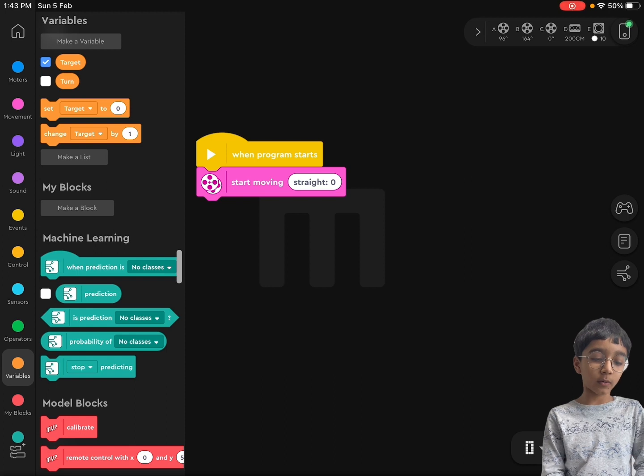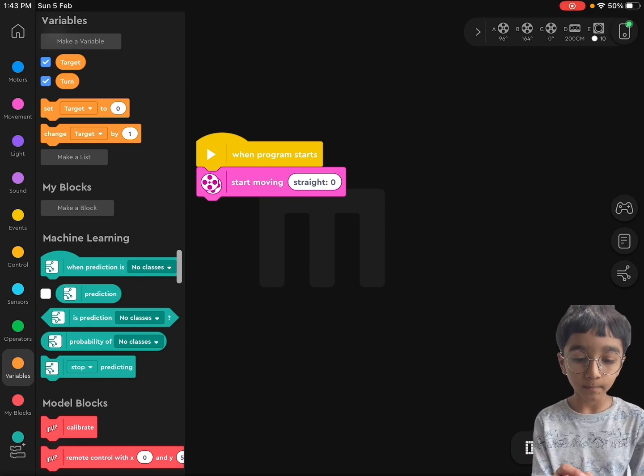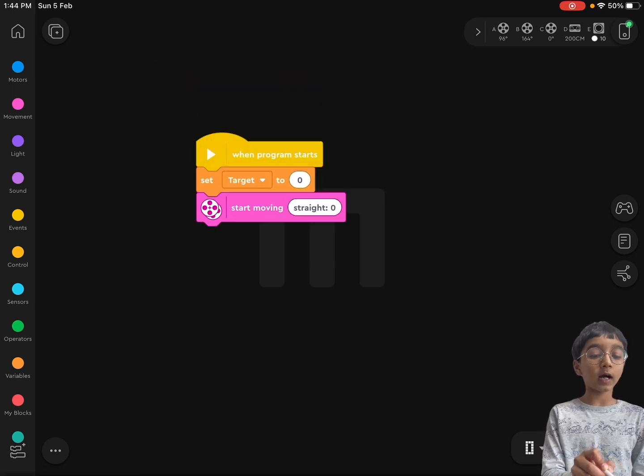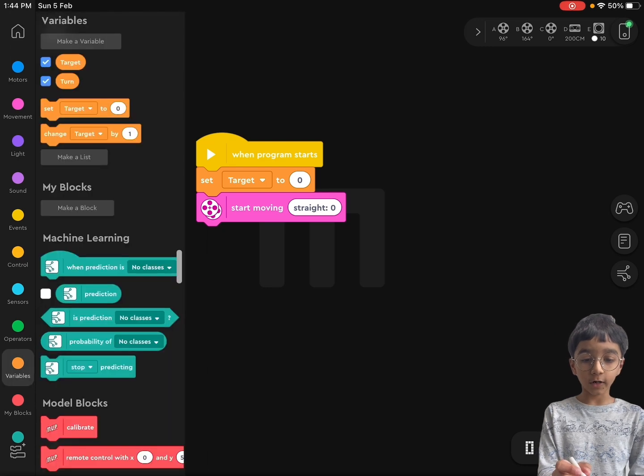You make a variable by clicking the make a variable block. You can name it target, which is basically a good name. Then go to variables again and drag another set block for the first variable that you made.